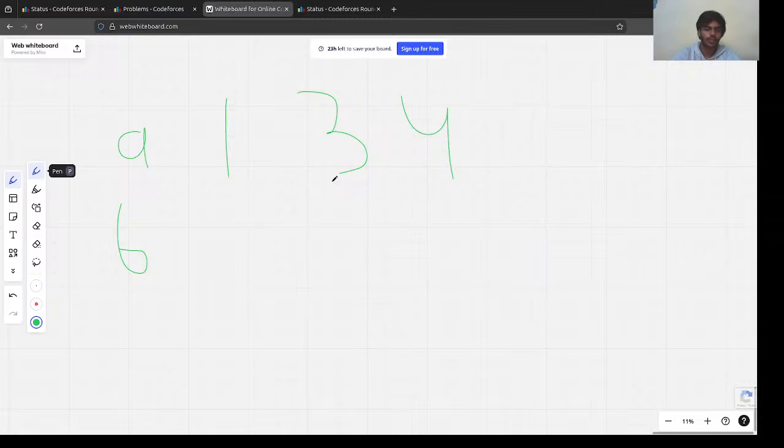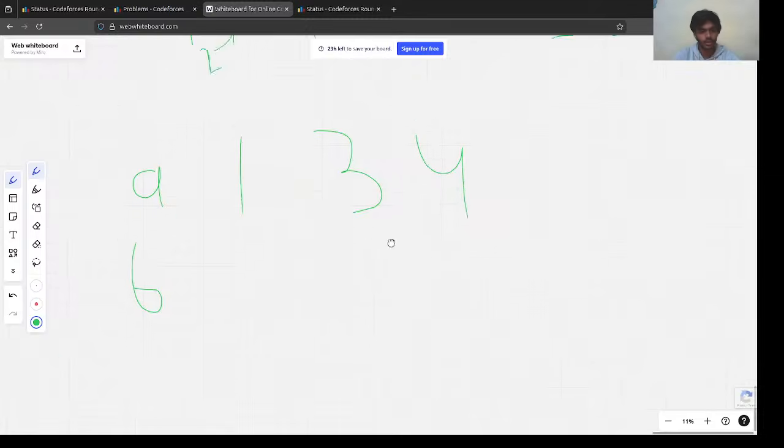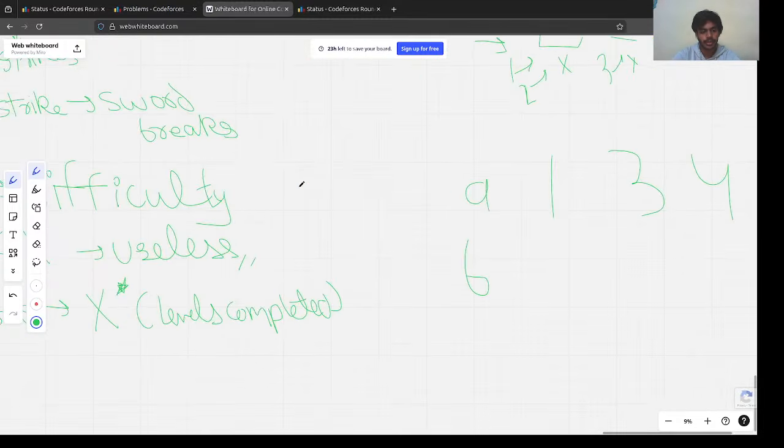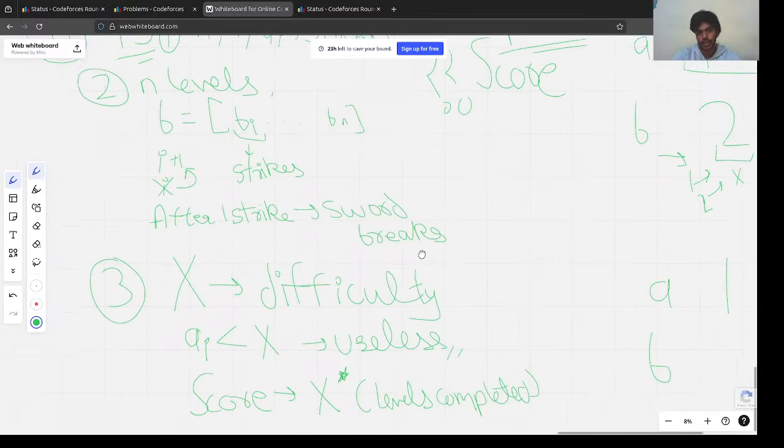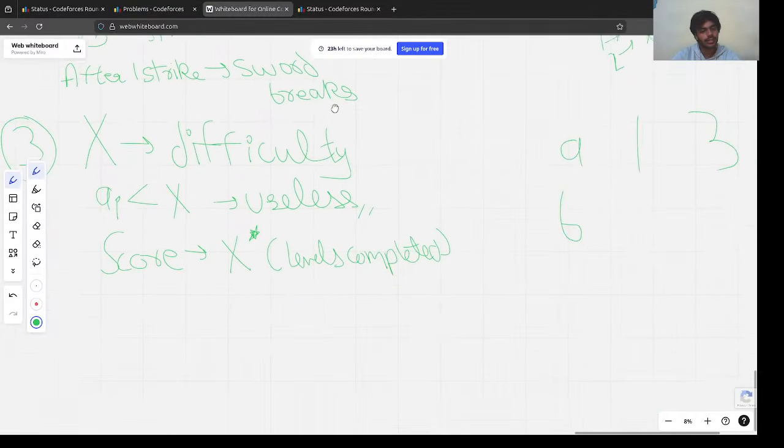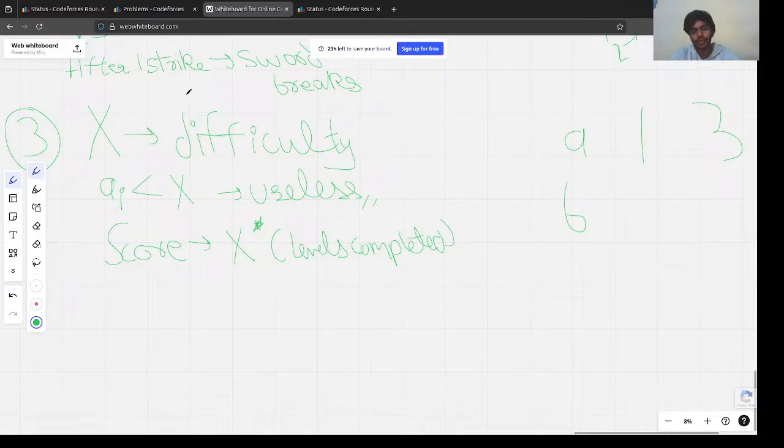So the problem statement itself told us a few things, right? This is more of a game of difficulty. We have to choose the perfect difficulty such that we are able to solve as many levels as we can, and the multiplication of the number of levels we solved and the difficulty would be the maximum.